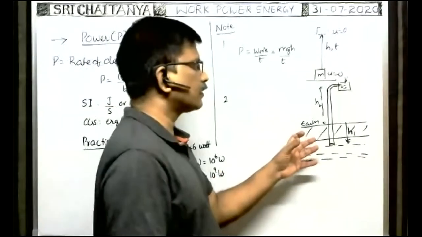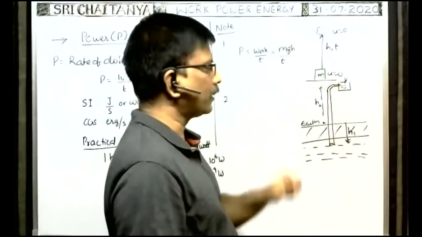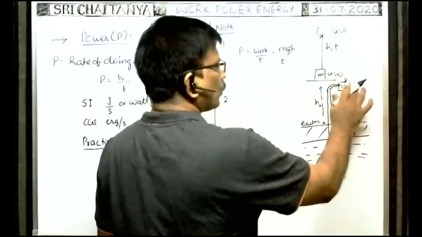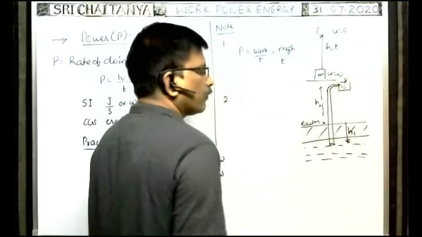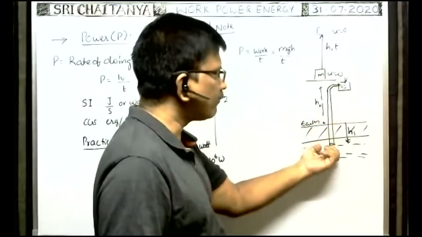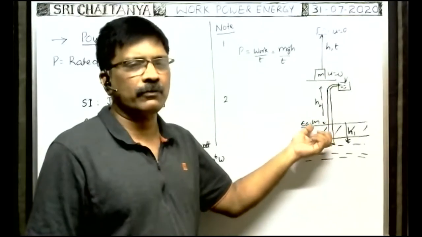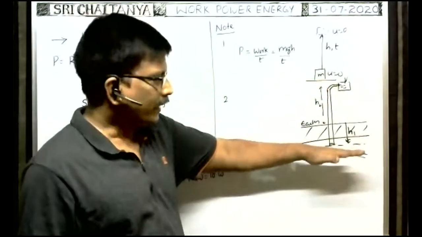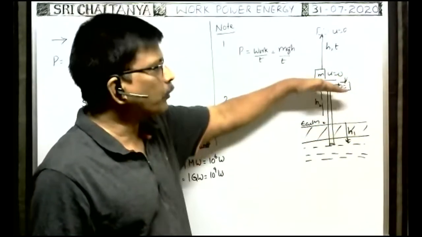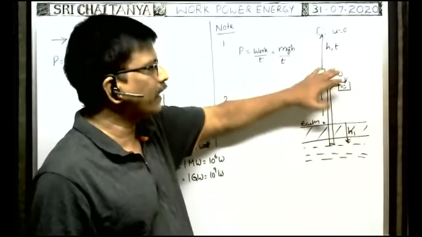Suppose in a time t seconds, m mass of water is lifted and ejects out from the pipe into the tank with a velocity v. So in order to eject the water through this pipe with a velocity v, first we have to lift the m mass of water up to the height h1 plus h2. What is the amount of work to be done to lift the water up to a height h1 plus h2? The water is to be lifted from this h1 depth up to a height h2, so the total height up to which water is to be lifted is h1 plus h2.